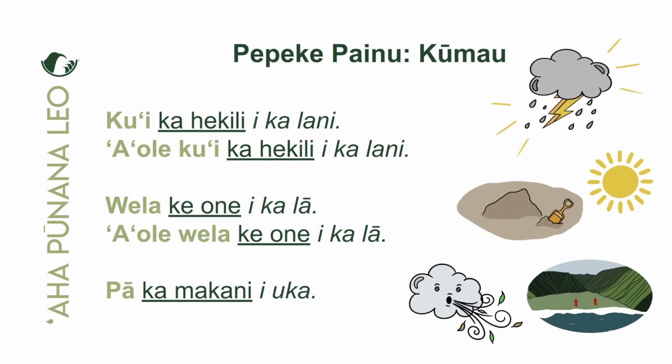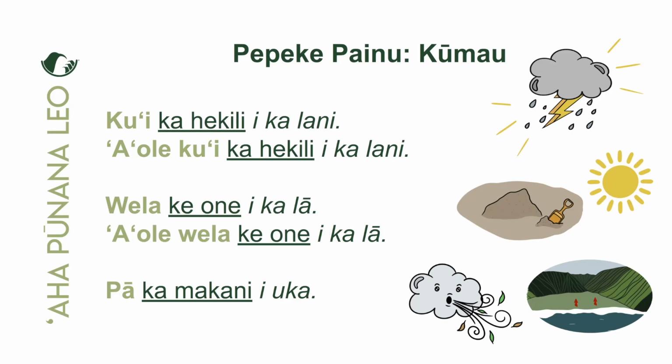Last one. Here we have the word pā. What does the word pā mean? It means to blow as wind or to shine as a sun. In this case, we're talking about the wind. How do we know? Because the next word, or the subject of the sentence, is ka makani. Makani is the word for wind.